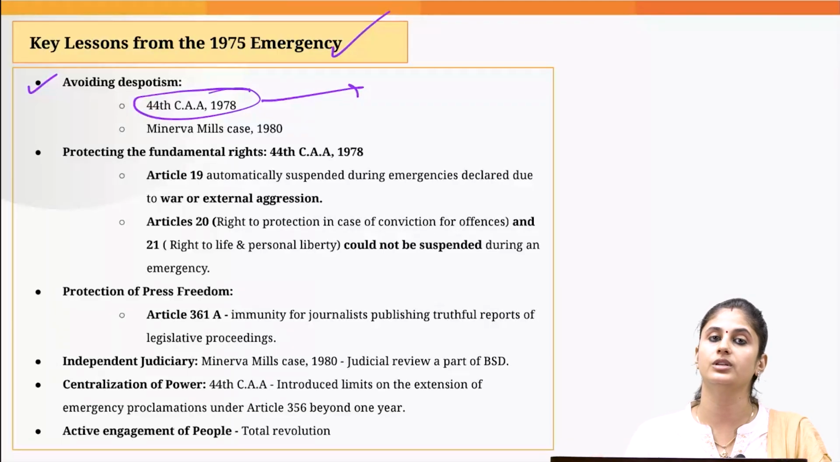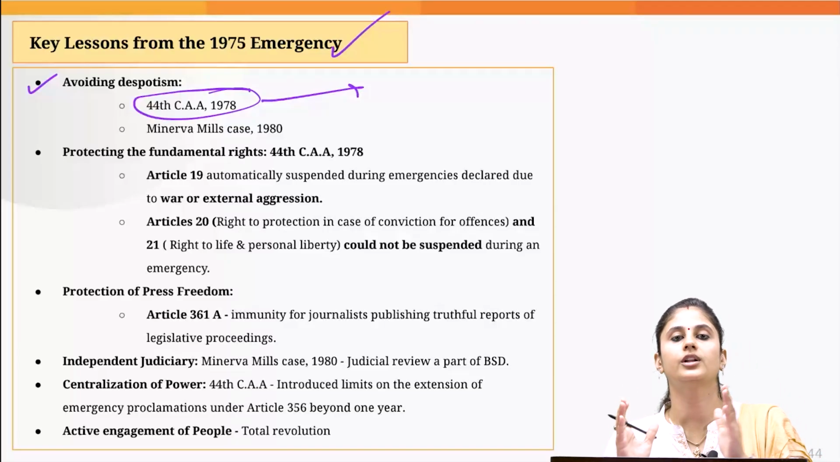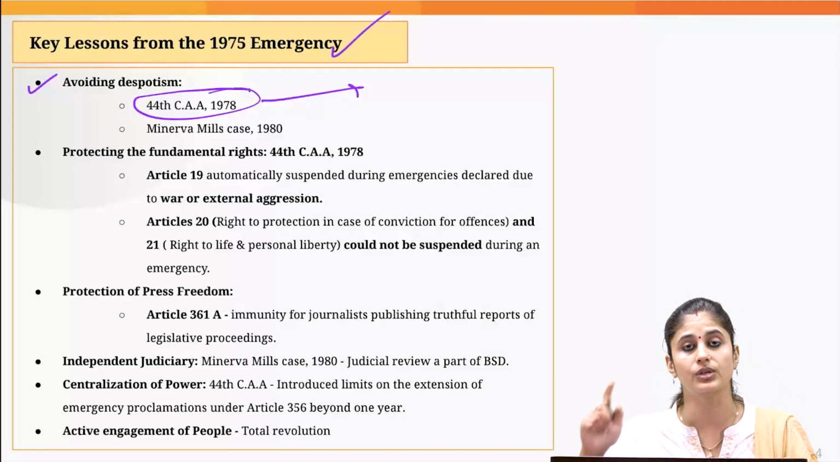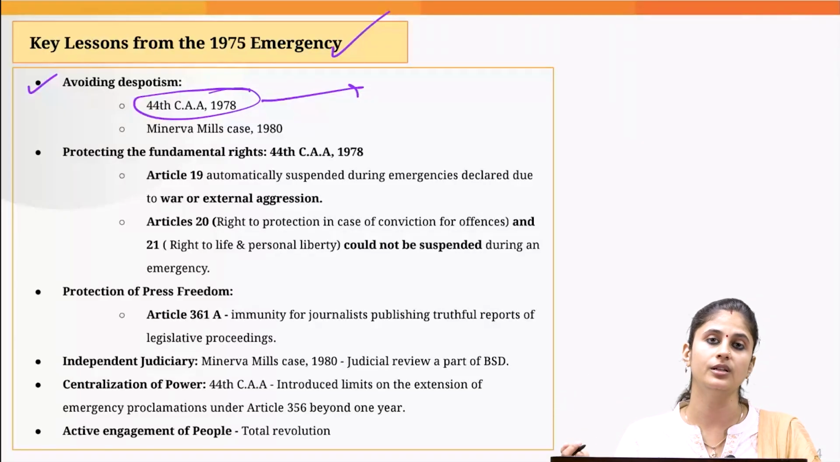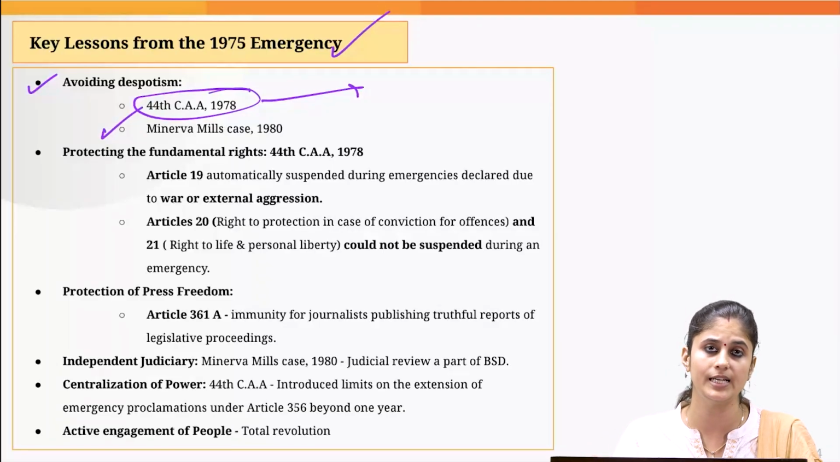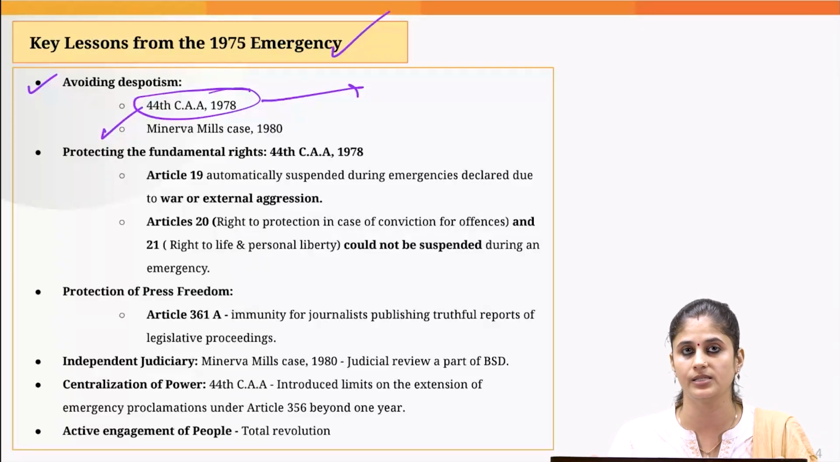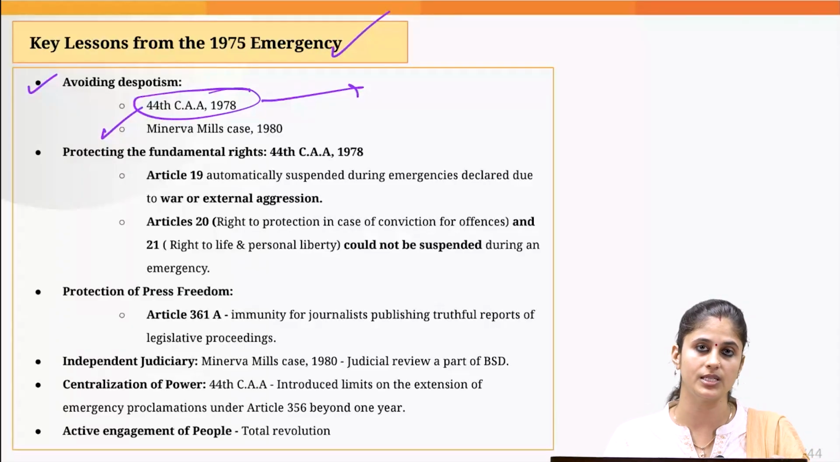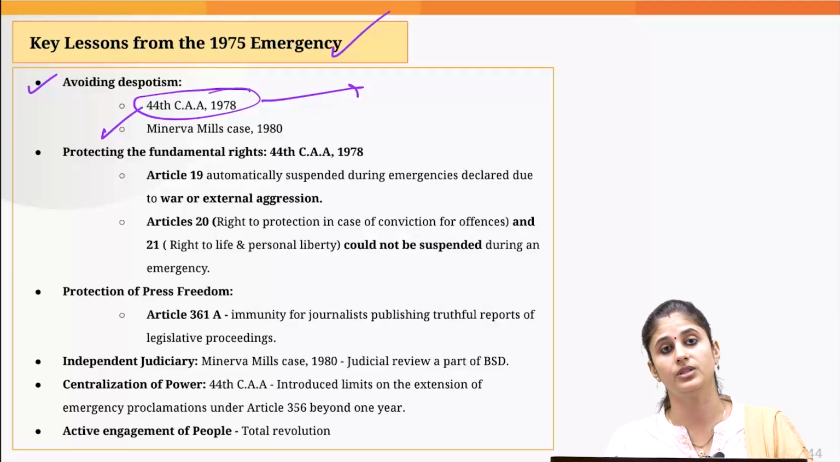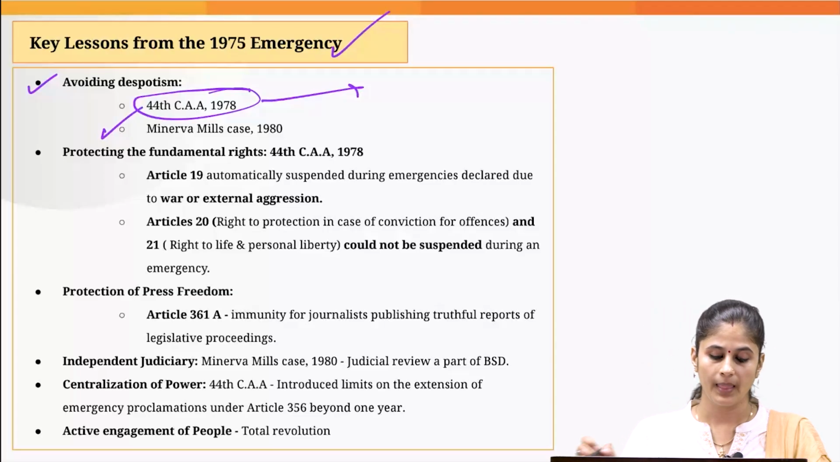And the 44th Constitutional Amendment Act stated that the satisfaction of the president would not be immune from judicial review. So it would be subjected to judicial review. And this was upheld by the Supreme Court in the Minerva Mills case also in 1980. The Supreme Court stated that the satisfaction of the president with regard to proclamation of emergencies would be subject to judicial review if that is based on malafide grounds.